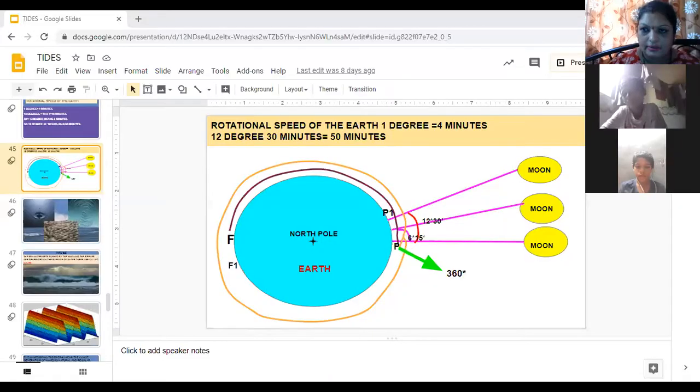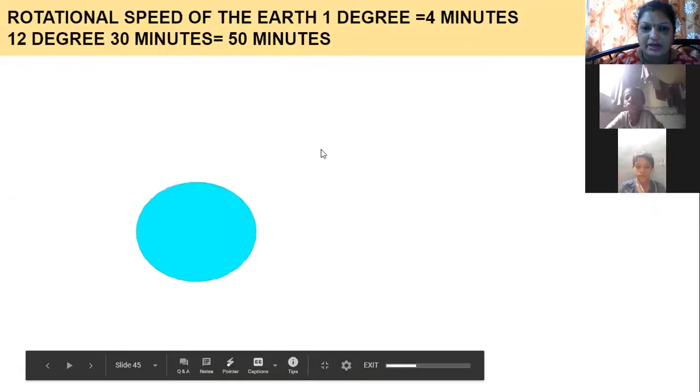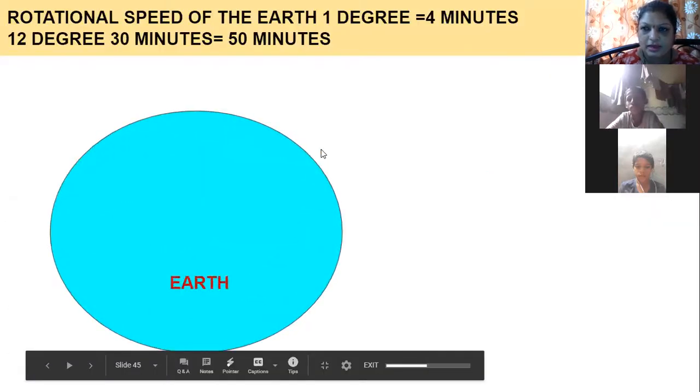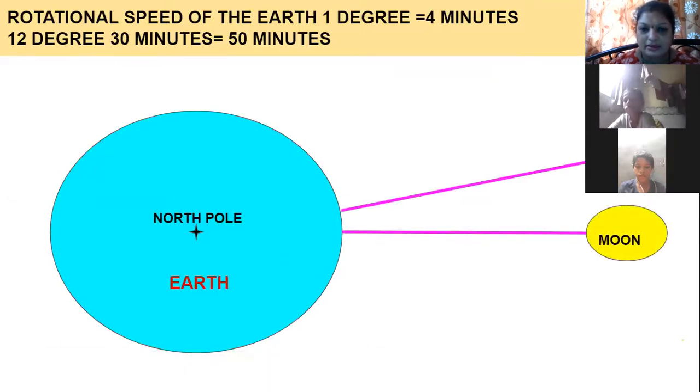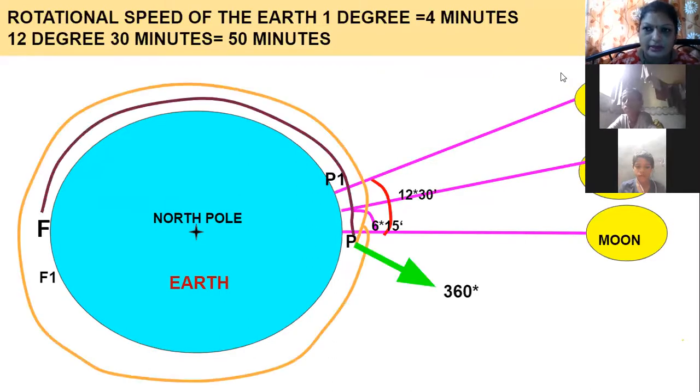See, in the previous session, we completed till here. This slide, where rotational speed of the earth, as I calculated and told you that 1 degree means 4 minutes. So how many minutes will it be for 12 degree and 30? So this was done. Now let's go ahead.